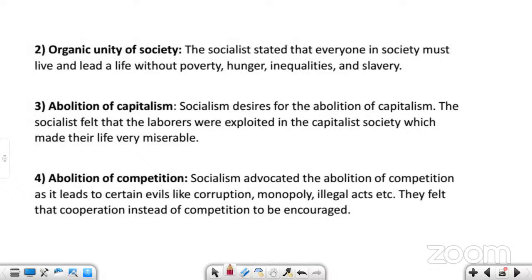Similarly, the organic unity of society means people from different walks of life should come together. Everyone in the society should try to lead a life without poverty. We cannot only depend on the government to solve our problems. Only the government cannot solve our problems.